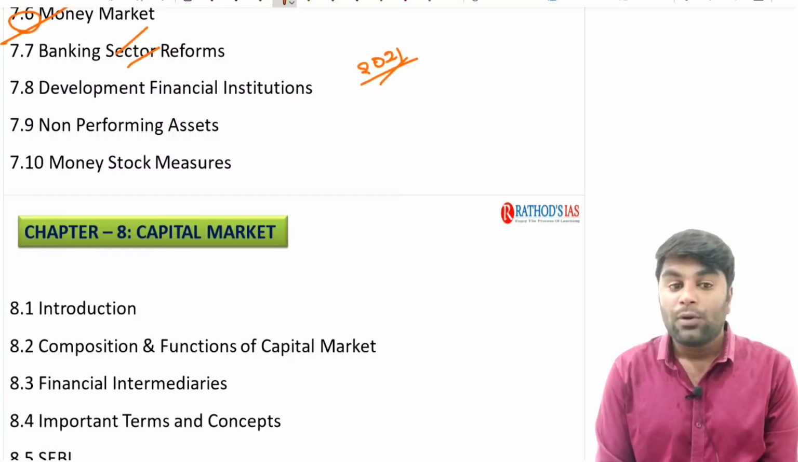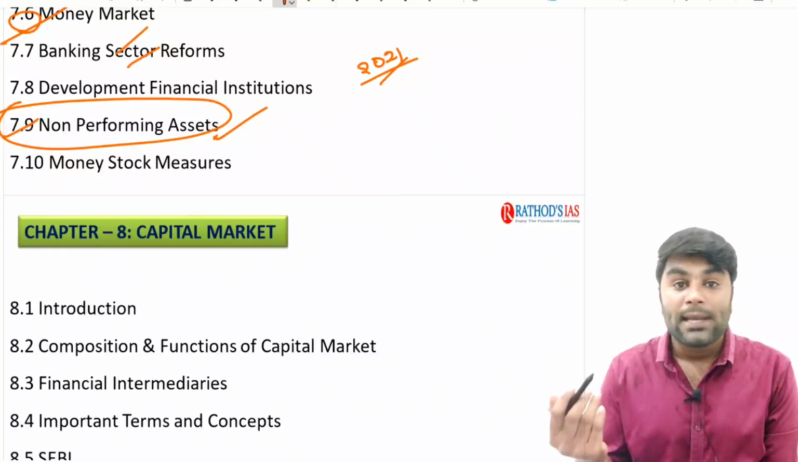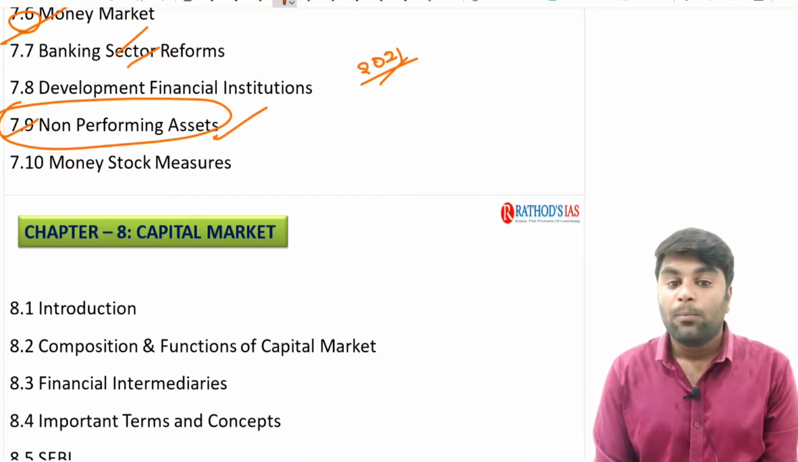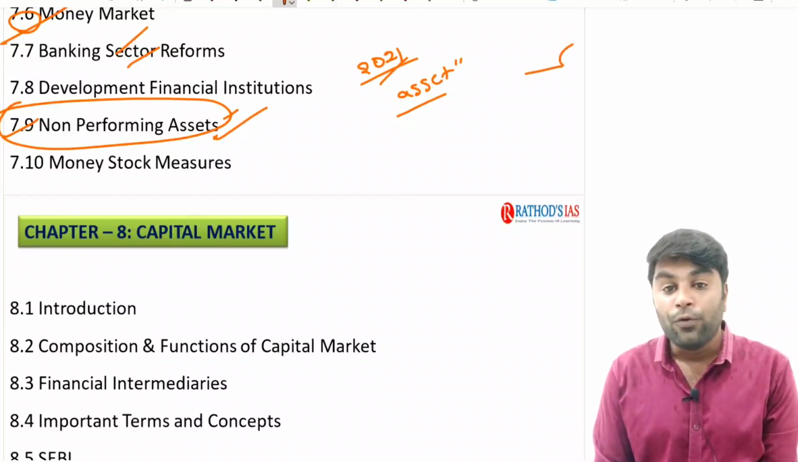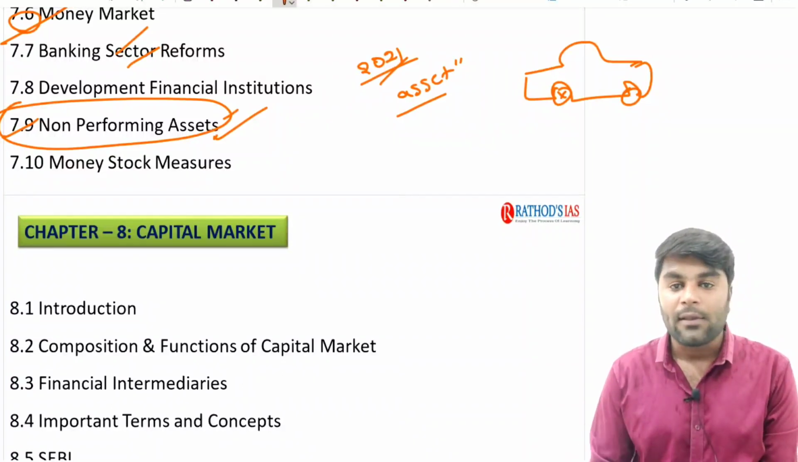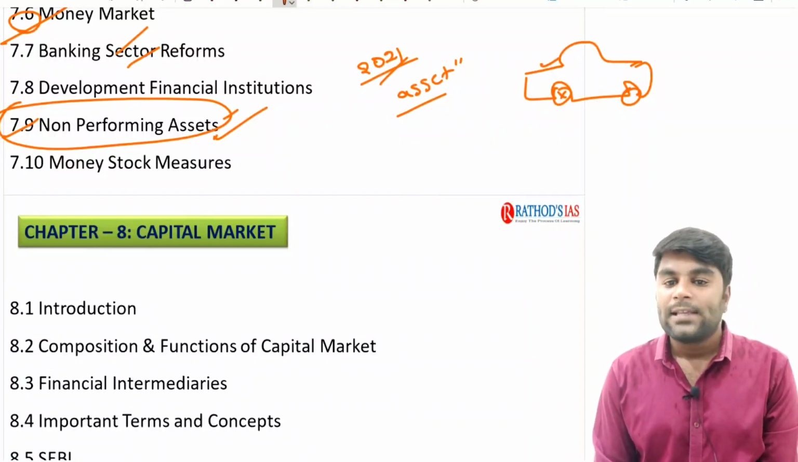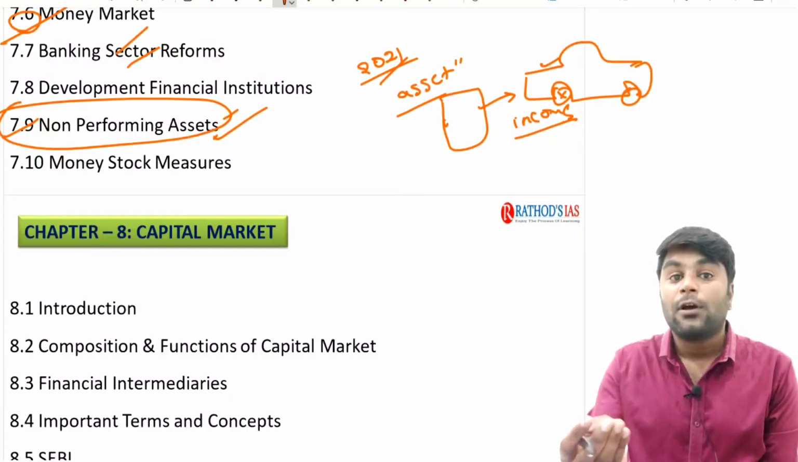And we are also going to discuss non-performing assets. What is the criteria to declare a particular asset as a non-performing asset? To put it in a simple way, what is an asset? An asset literally means something which earns you some income. For example, if you have a car and you use this car as a rental, you are going to earn some income from it. If you have a house and you give it on rent, you are going to earn some income. So an asset is something which earns you some income.